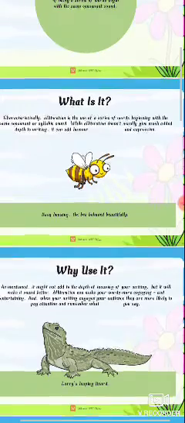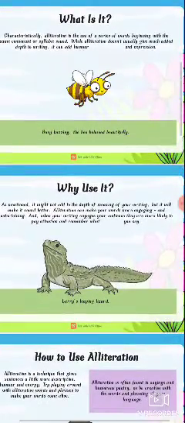I have written an example here. See here: Busy, buzzing, the bee behaved beautifully. What does alliteration mean? It is quite different from other statements, because we can recognize alliterations easily. It is in rhyming sentences, not in normal sentences.